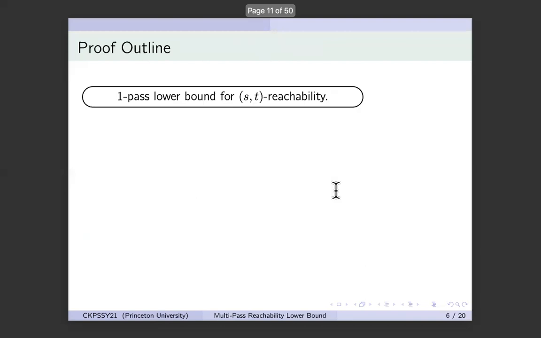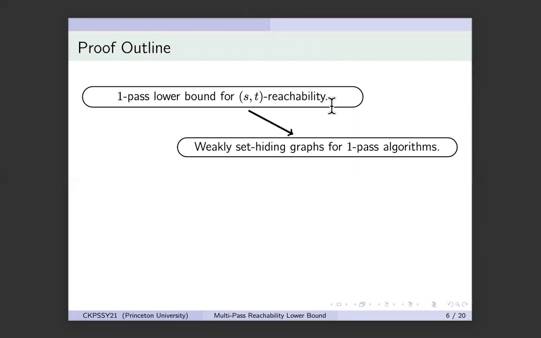This will be done in 4 steps. In the first step, I will recall, this is probably known to many of the people listening to this talk, but I'll still recall the one-pass lower bound for directed ST reachability. That says that if you want to solve ST reachability on a directed graph in one pass, then you need n square space. This will be the first step. The next step will be to use this lower bound to show that there are graphs that are weakly set hiding for one-pass algorithms. I will define what it means to be weakly set hiding when the time comes.